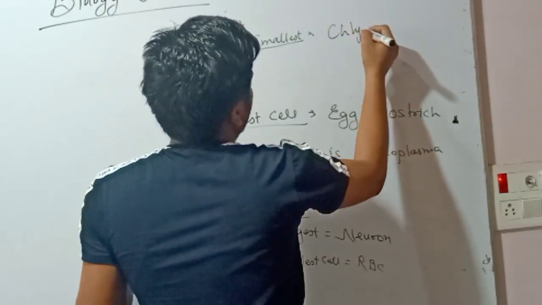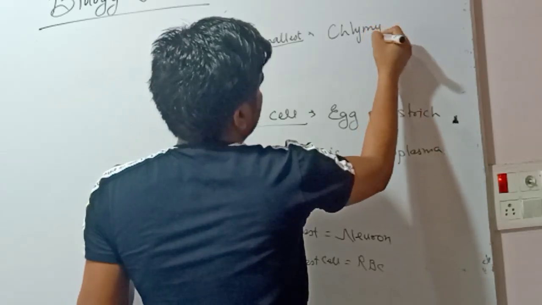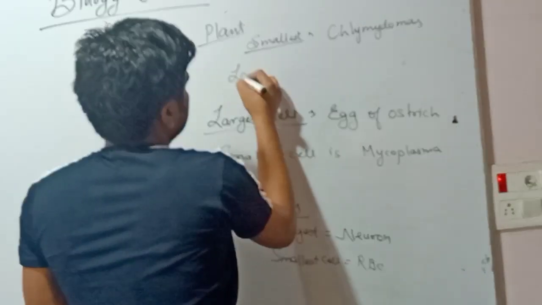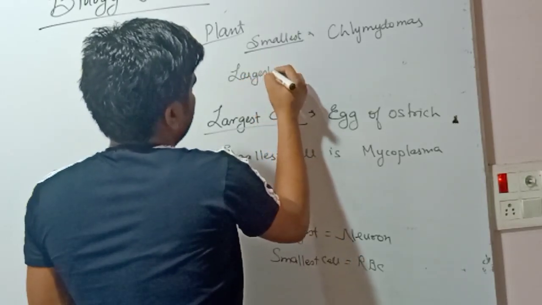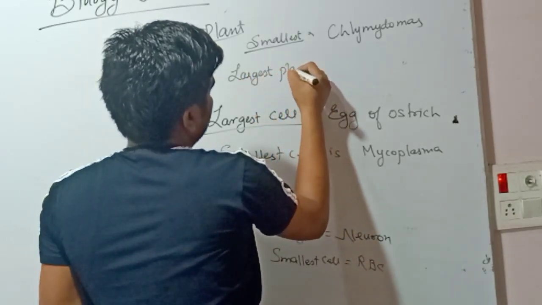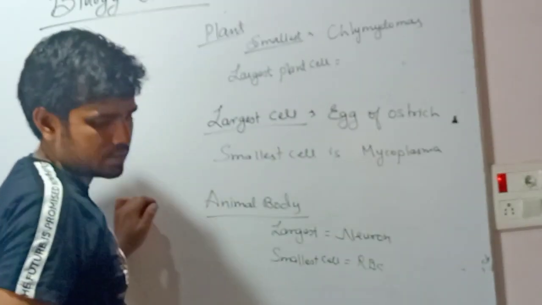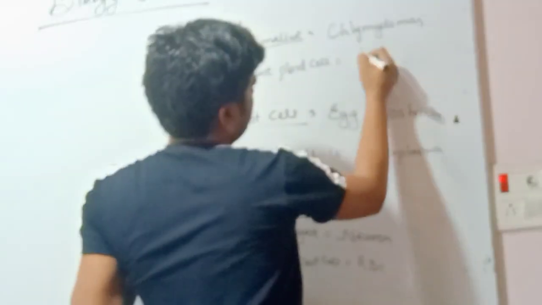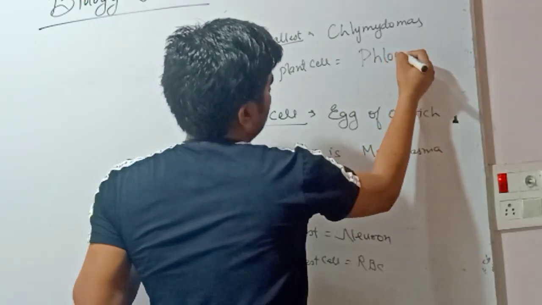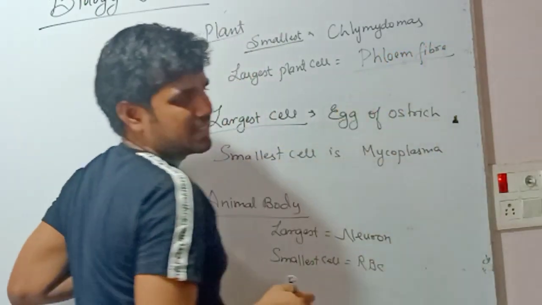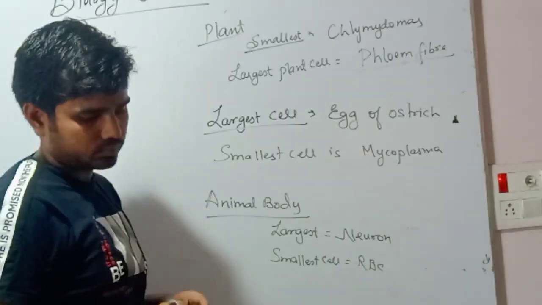Smallest plant cell is chlamydomonas, and the largest plant cell is phloem fiber. The phloem fiber is the largest cell in the plant.